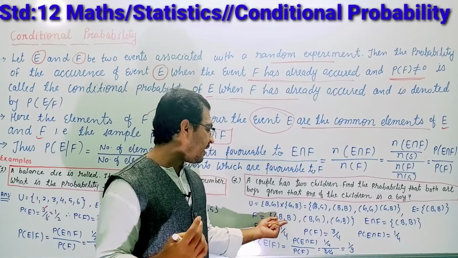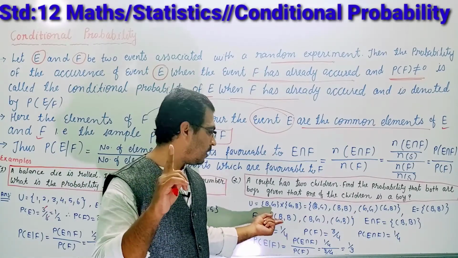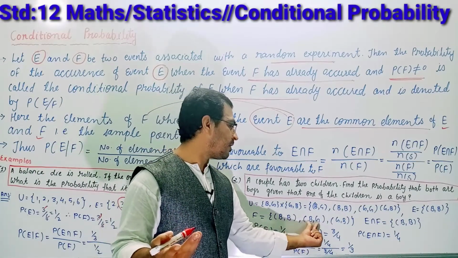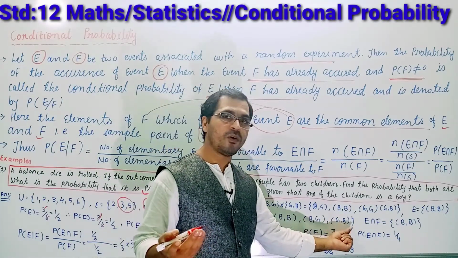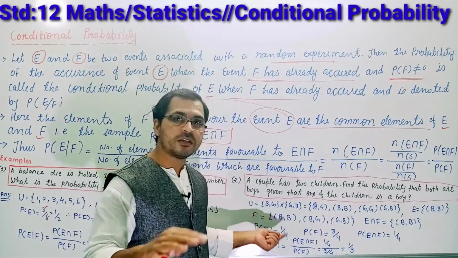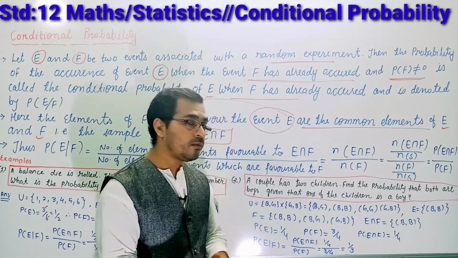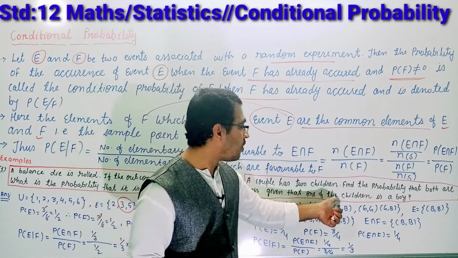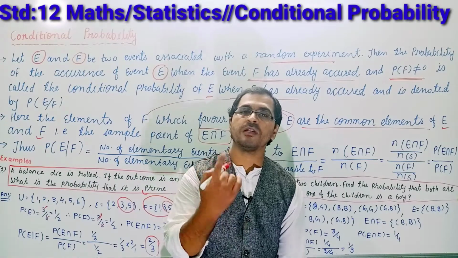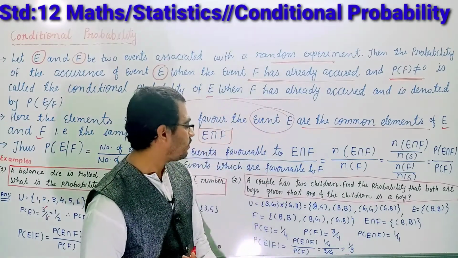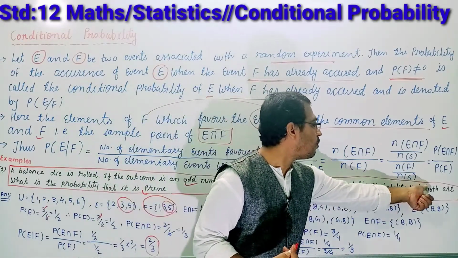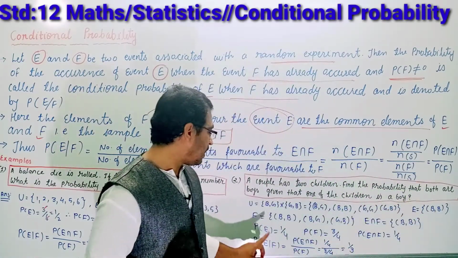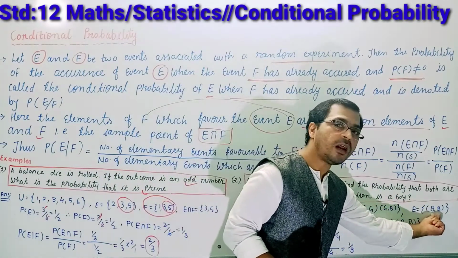So the combinations we are getting over here, at least one should be boy, right? So first is boy, second may be boy. First is boy, second girl, first is girl and second boy. These are the combinations which have already happened, which is already given, because given that one of the children is a boy, at least one of the children is a boy, right students? And find the probability that both are boys. So finally we want to find out the probability of E with respect to F, both are boys.